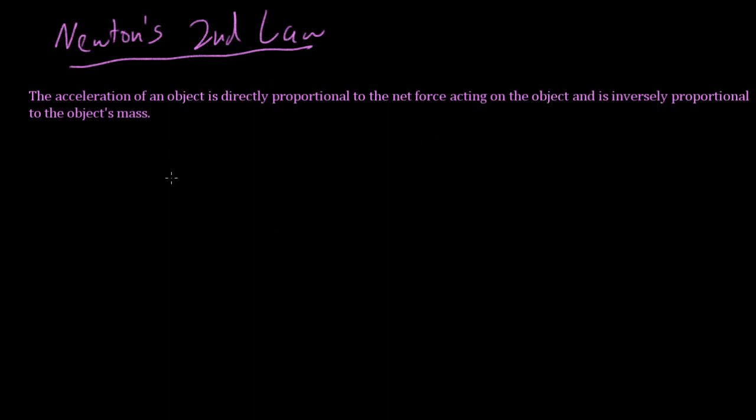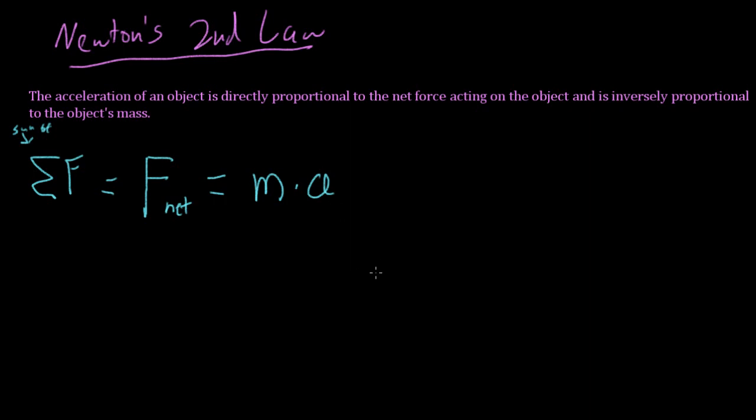So what this means in math terms is that our sum of all forces, or our net force, sometimes written as sigma F, where the sigma symbol means the sum of. Either way, net force, or the sum of all forces, equals mass times acceleration. So we have a new formula, F equals ma. And you've probably seen this before.